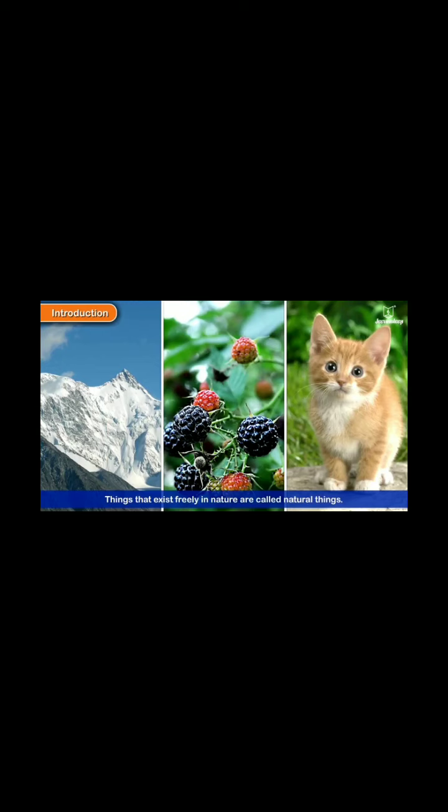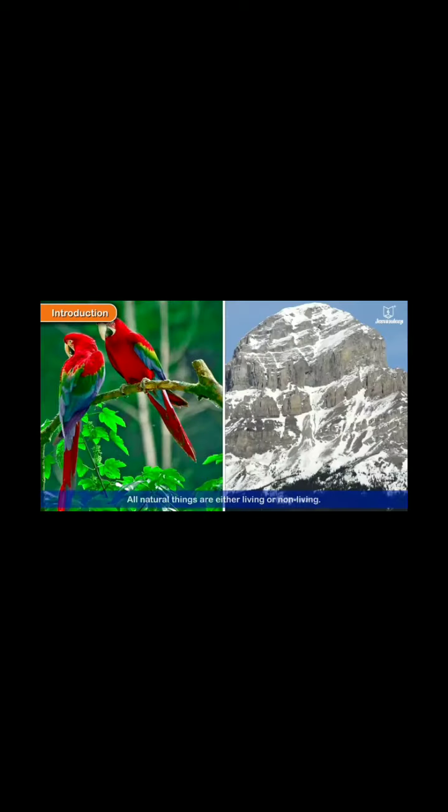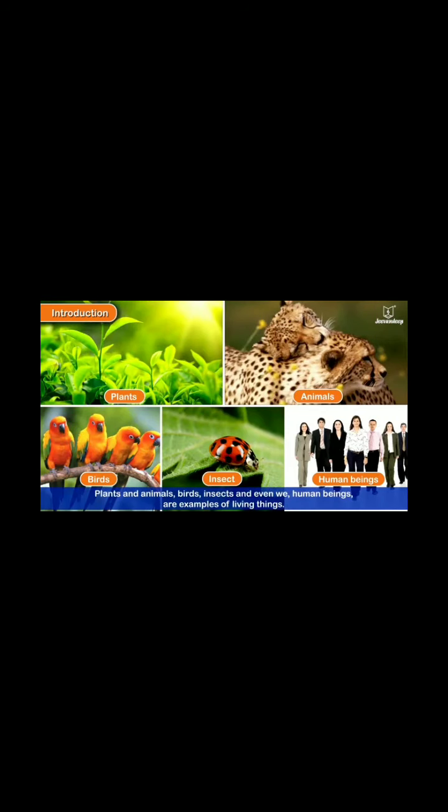Things that exist freely in nature are called natural things. Things that are made by man for his use and convenience are called man-made things. All natural things are either living or non-living things. Living things and non-living things.